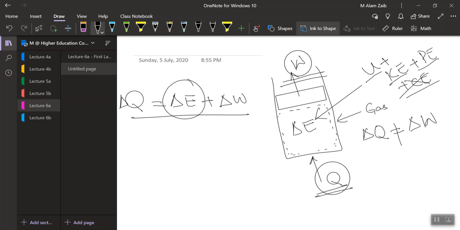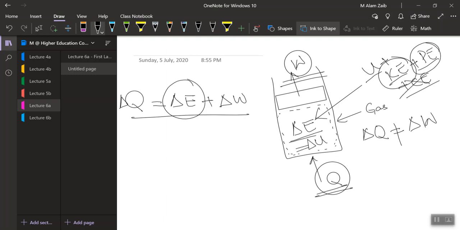As the mass is fixed, as there is no change of mass into and out of the system, there is no movement of the mass into and out of the system, so definitely there are no kinetic energy changes. As the system is again fixed, there is no potential movement, so there is no change in the potential energy. So the only energy change would be the internal energy change.